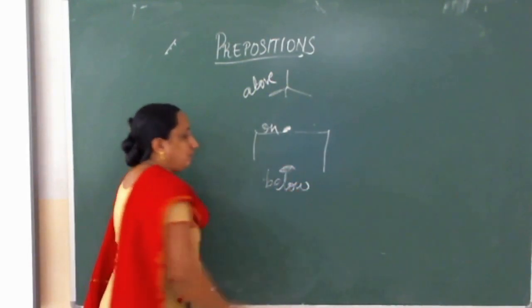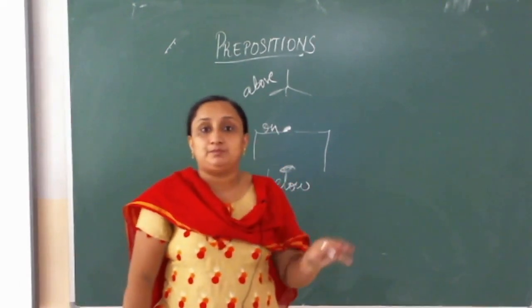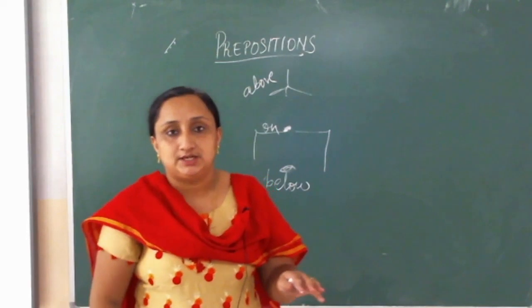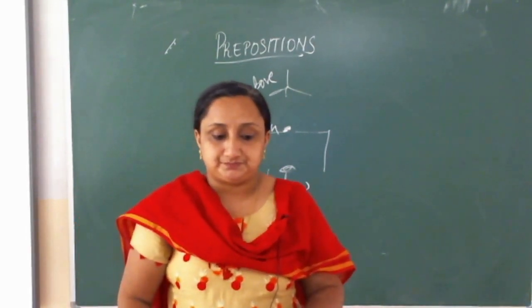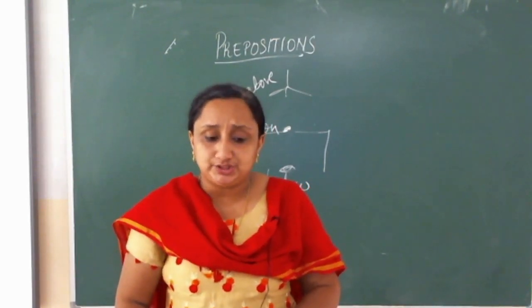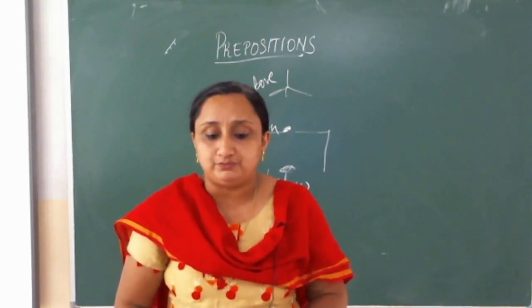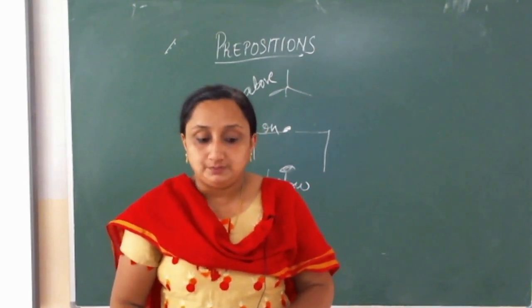All these words which show the position of some particular object or thing are called prepositions. A preposition is usually placed before the word or group of words it governs. It is called its object.